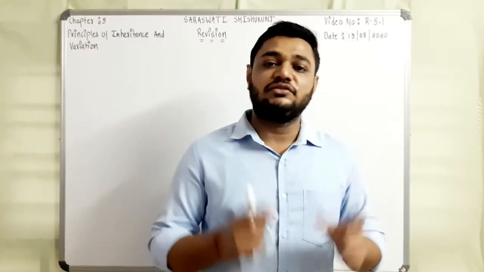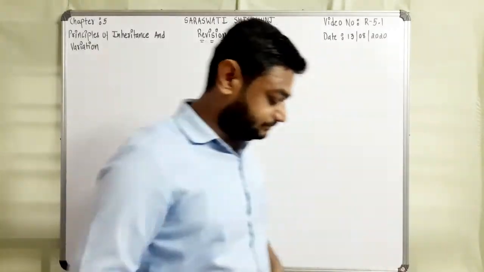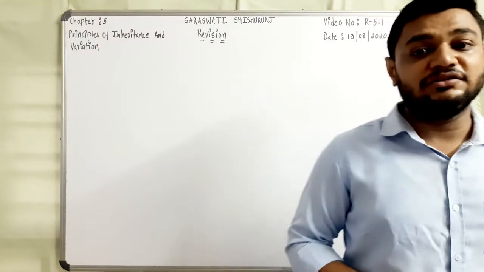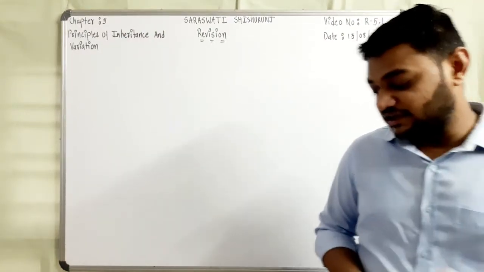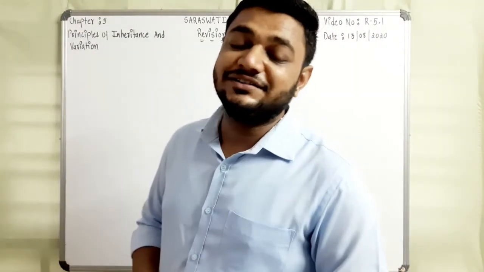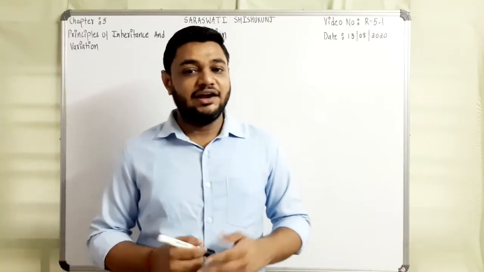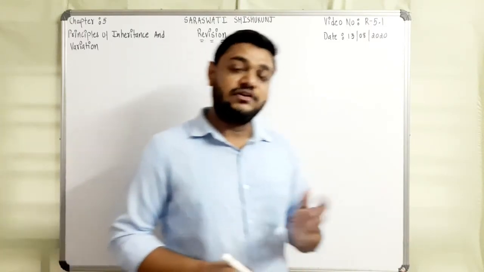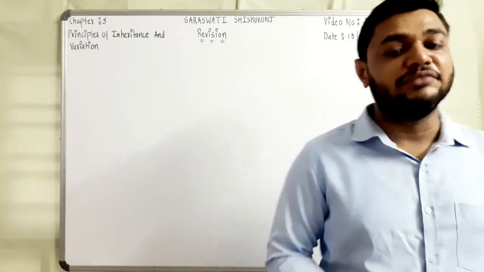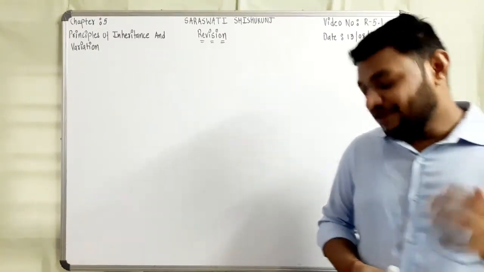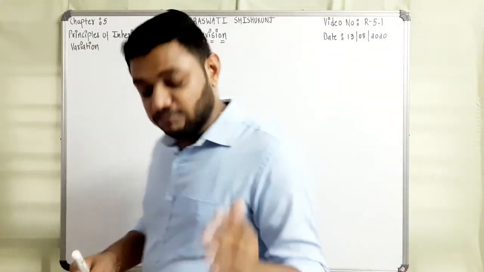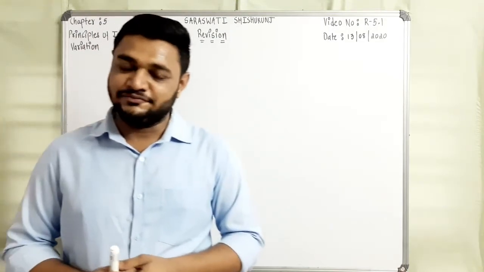So these were the first two basic terms of the chapter. You are familiar with who is the father of genetics. Father of genetics is Gregor Johann Mendel, and the father of modern genetics is William Bateson, which we have already discussed in our Zoom live lectures.